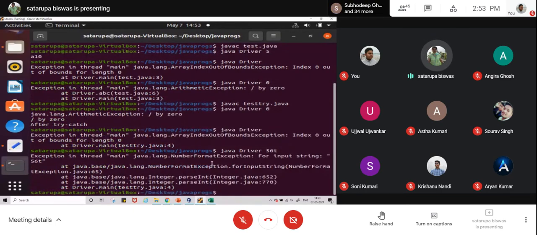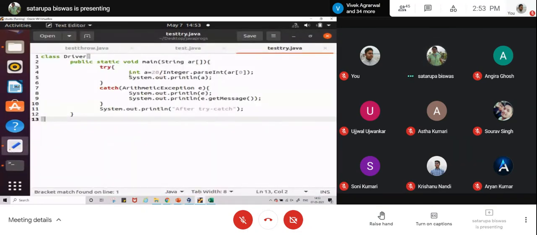So, number format exception will occur. The parsing cannot convert this into an integer, so the number format exception will occur here. So we get to the solution: what is the difference between caught and uncaught exception.